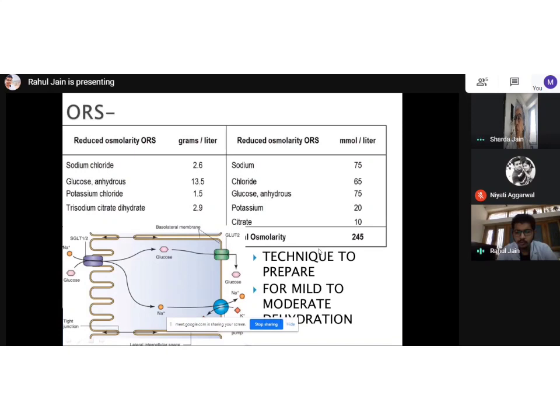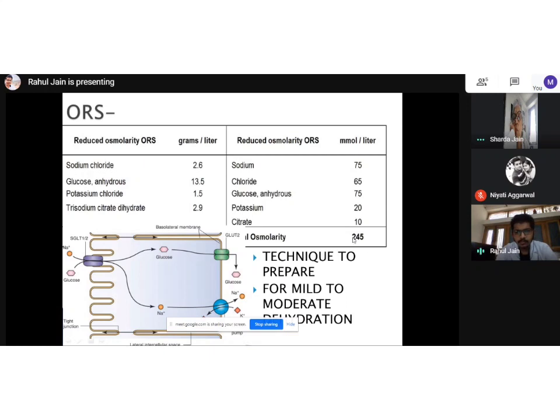The osmolarity of our body is the same for everyone. So the earlier ORS had more than this osmolarity, and since there was more osmolarity, it would attract even more water inside the intestinal lumen, which is not serving the purpose in diarrhea.